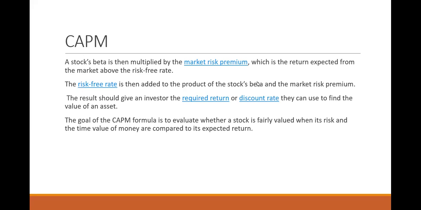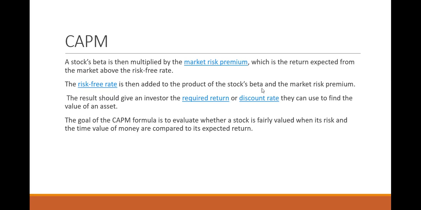सबसे पहले आपको बीटा का फॉर्मूला आना चाहिए, कोवेरियंस ऑफ स्टॉक एंड मार्केट डिवाइड बाय वेरियंस ऑफ मार्केट. After calculating beta, you should find out what is the return we are getting on government securities. You have to search on Google what is the return on GSEC, government security. That is your risk-free rate.